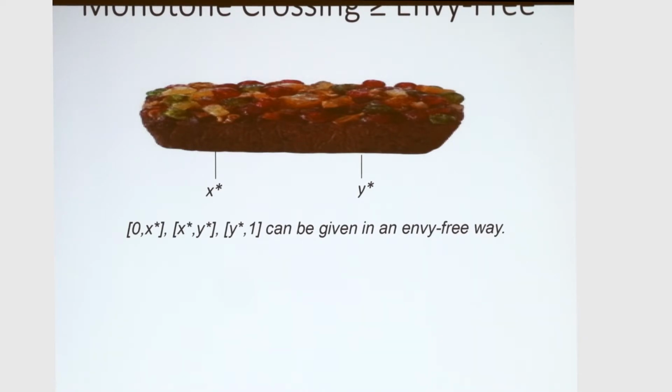And then monotone crossing is, in fact, harder than freeness. Here the reduction captures one way: if we can solve monotone crossing, we can also solve freeness. This is freeness with connected pieces.